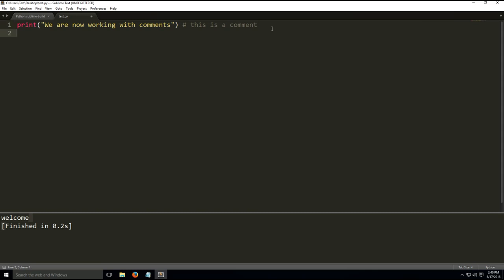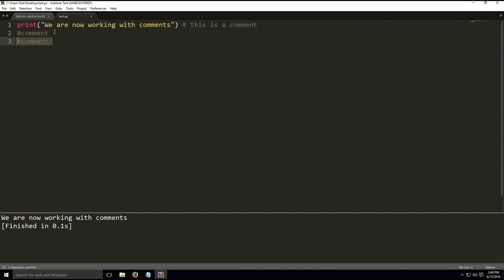If we wrote something afterwards, like just random text, as you can see, when I write the letters, it's white again, so that's not a comment. But when I add another hashtag, it's going to be a comment. Then again, let's do it again. As you can see, comment. And if we run this code, let's do Control B, we're building in Sublime Text. As you can see, we are now working with comments, and anything behind the hashtags is not seen at all. They're not interpreted by Python.